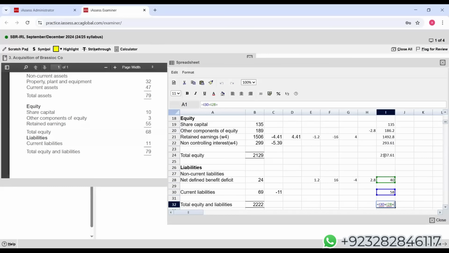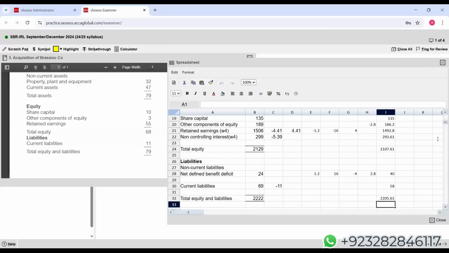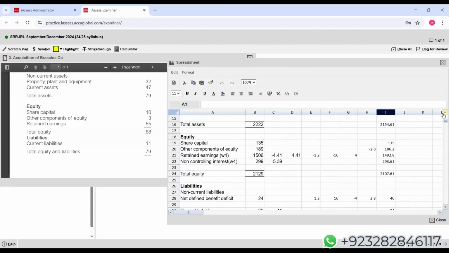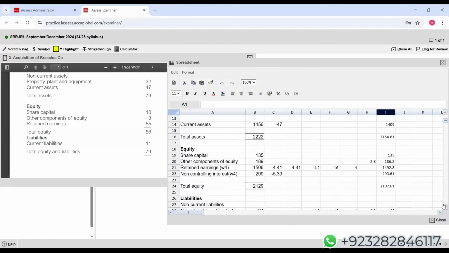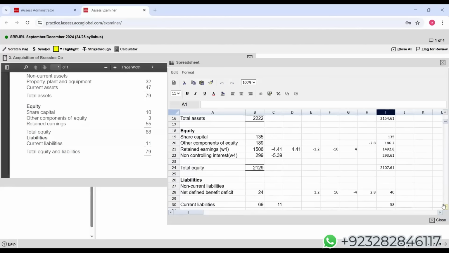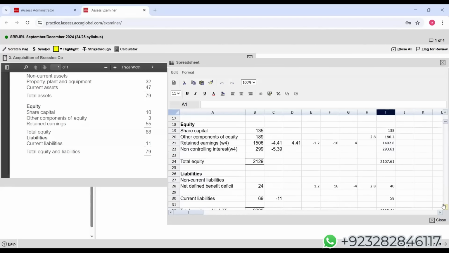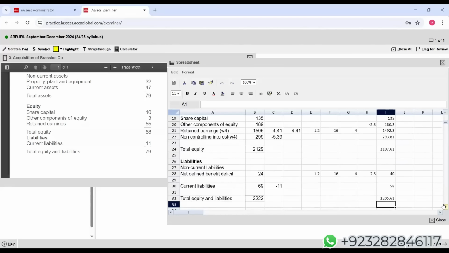So student, you have to be a little bit careful in this. 2205.61. Let's see. I hope we are getting the same results. Yes or no, please reply, students. Let me check this one.